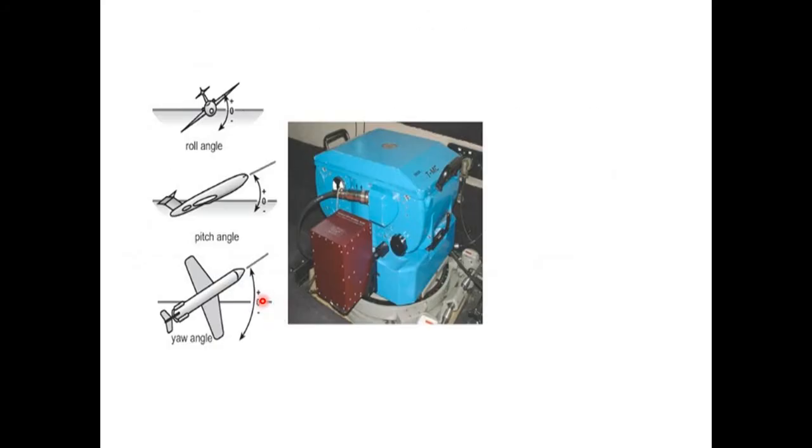There are three different types of angle, like roll angle. In roll angle, the UAV or the plane on which the sensor is mounted, like this one is the sensor, takes the picture with this angle. Here we have the flat earth surface, and if it is taking the picture at an angle like this, it is called roll angle. The next one is pitch angle, and the third one is yaw angle. Yaw angle is used where we have to get the image with a side view at 90 degrees.